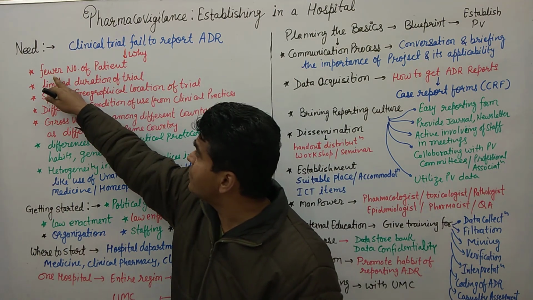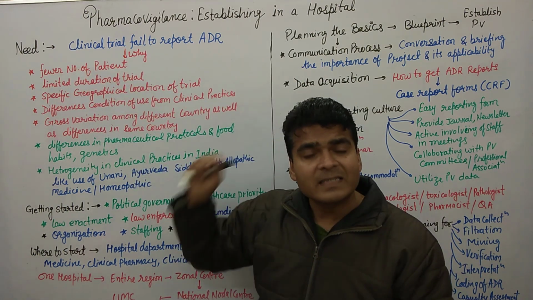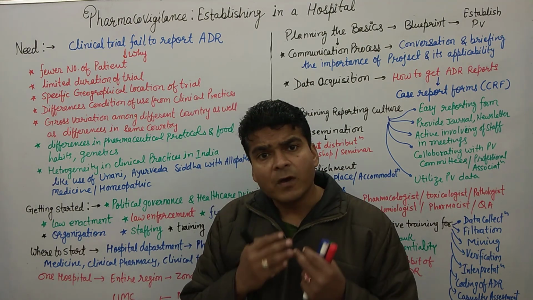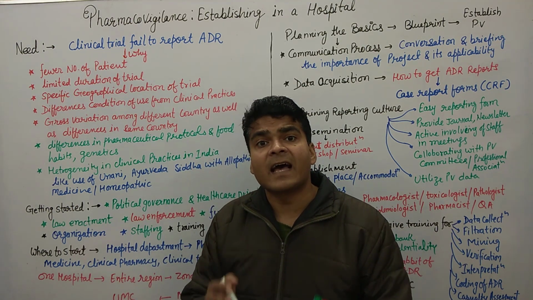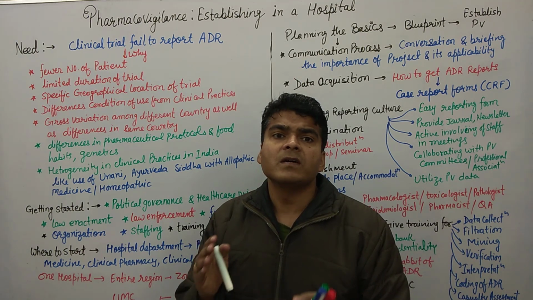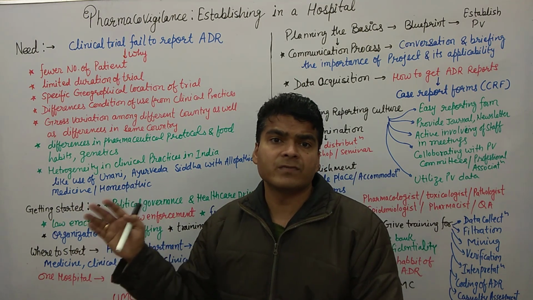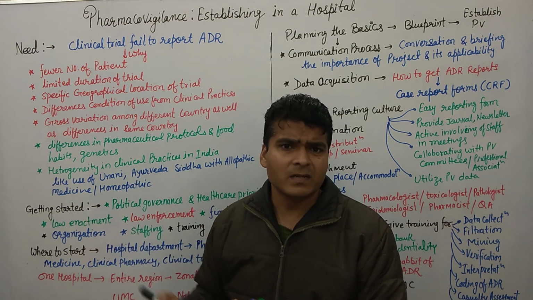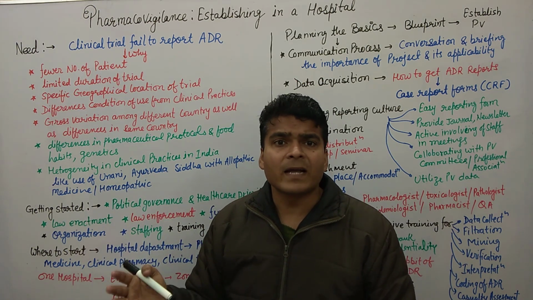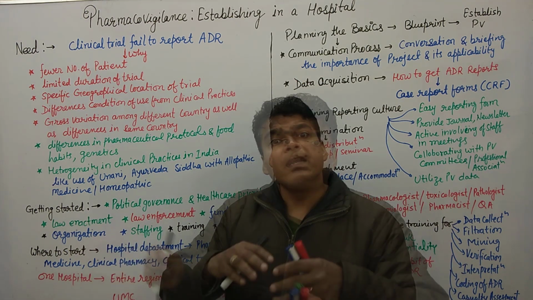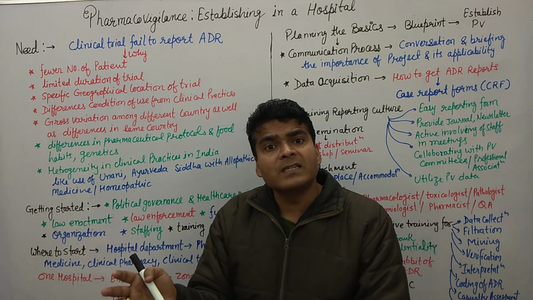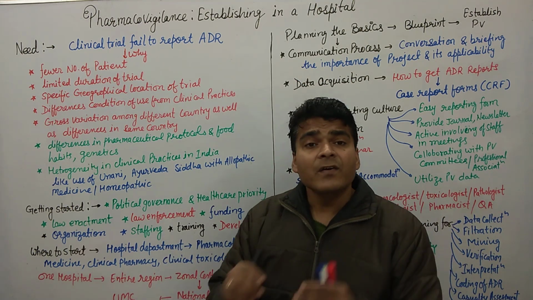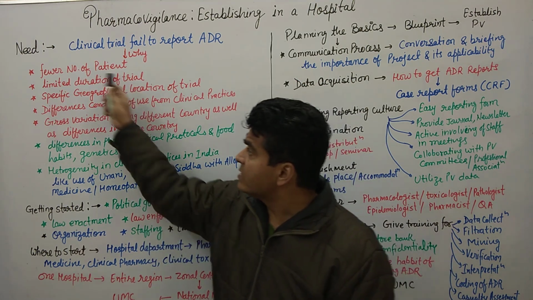The first reason is the small number of patients registered in the clinical trial. As we all know, in a phase 3 trial we have a maximum of 3000 to 5000 persons, or say 5000 to 10,000. That is the maximum. In respect to the world population, 5,000 to 10,000 is a very small number. That's why we are unable to identify them. So this is the first point.